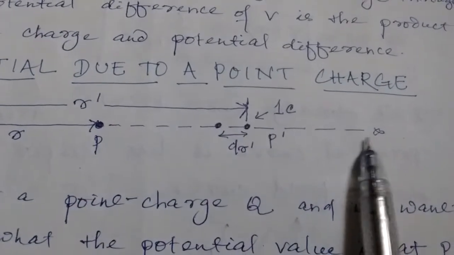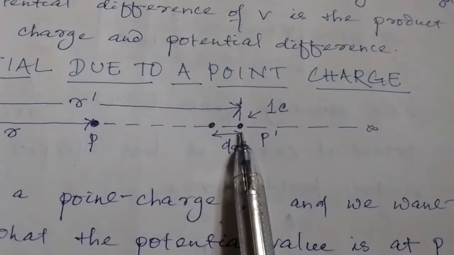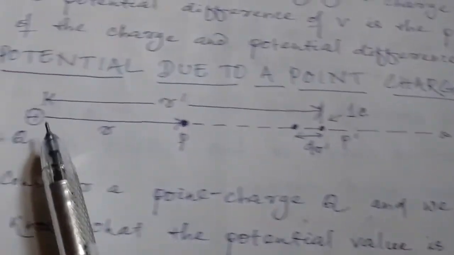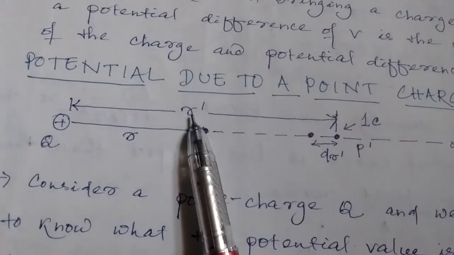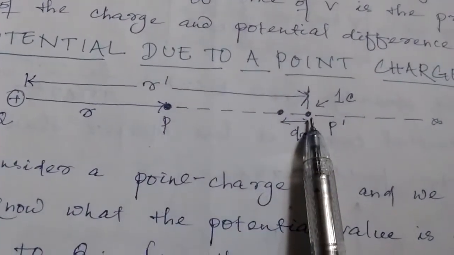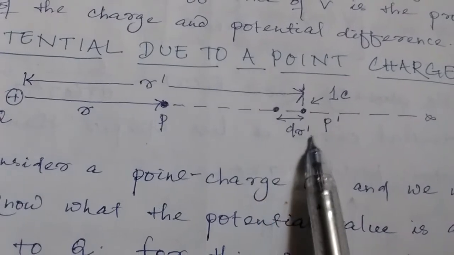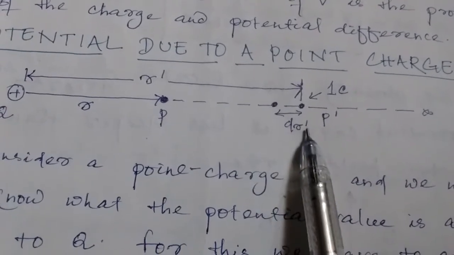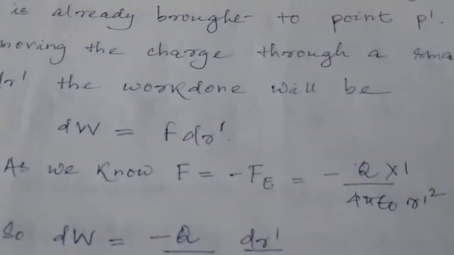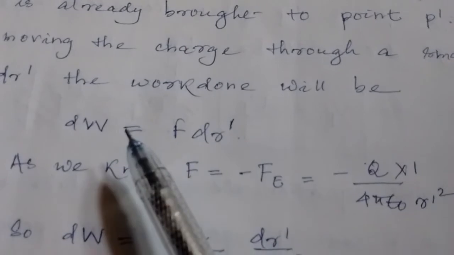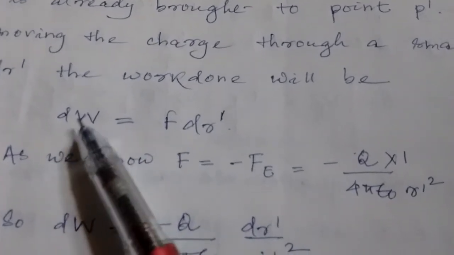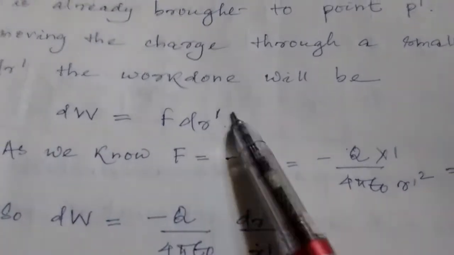During its movement, suppose it is at any random point P dash, and its distance from the source charge Q is nothing but r dash. Now suppose it is pushed further a distance of dr dash by the external force. The corresponding work done because of the pushing of the 1 coulomb charge will be dW is equal to F dr dash.